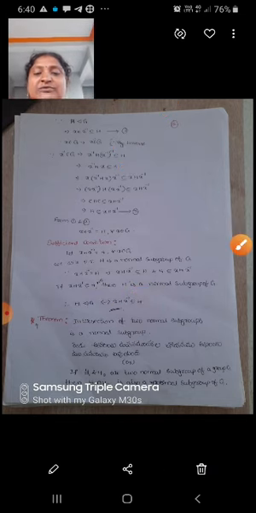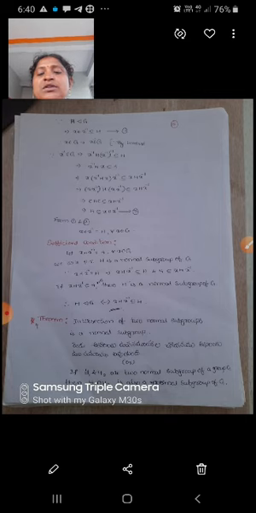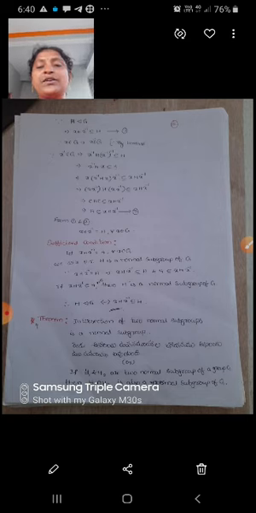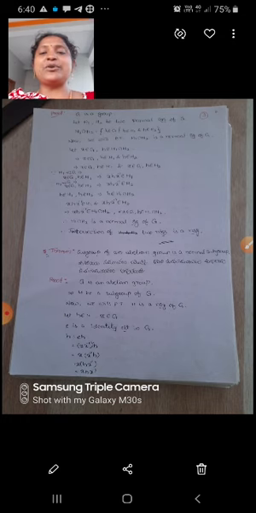Next theorem. The intersection of two normal subgroups is a normal subgroup. Or, if H1, H2 are two normal subgroups of a group G, then H1 intersection H2 is also a normal subgroup of G. Proof. G is a group.